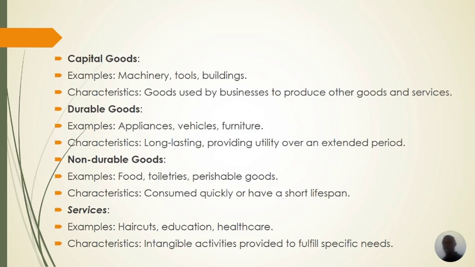We're looking at machinery like tools, like buildings. Some of the buildings will be used to do manufacturing of the various goods and services. That's capital goods. Then we have durable goods.